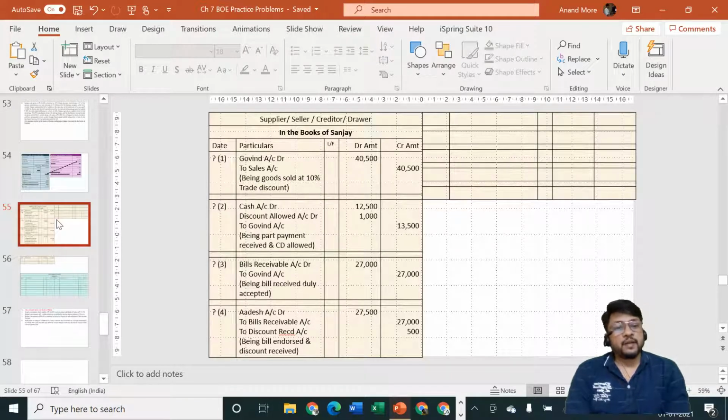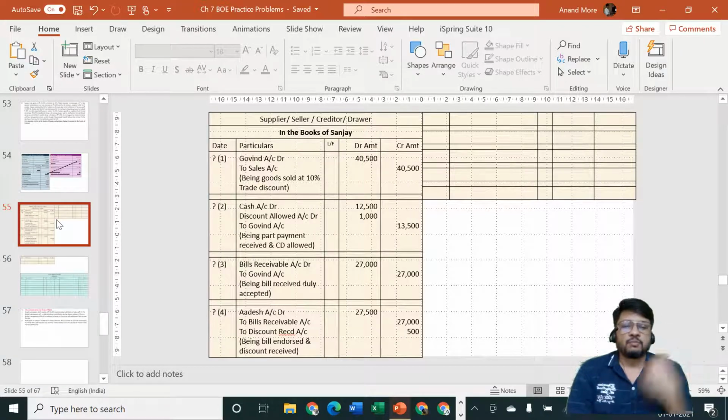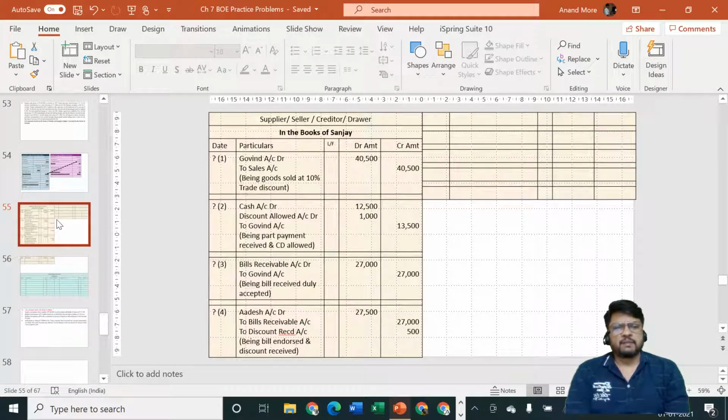Since Govind did not pay, Adesh will get very angry. Adesh is that purple fellow. If you remember, endorsee is always purple in my solutions. He will feel very angry and he'll say, okay, I'm going to demand money from Sanjay. If Govind doesn't pay, it's okay, I am going to talk to Mr. Sanjay. So he will demand money from Sanjay, and then Sanjay will have to say, okay, that means I need to pay to Adesh to keep his head cool.